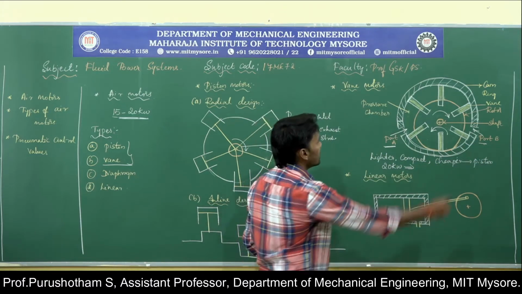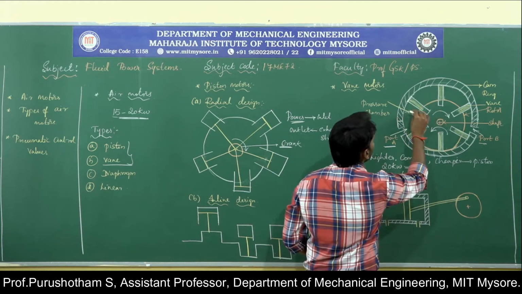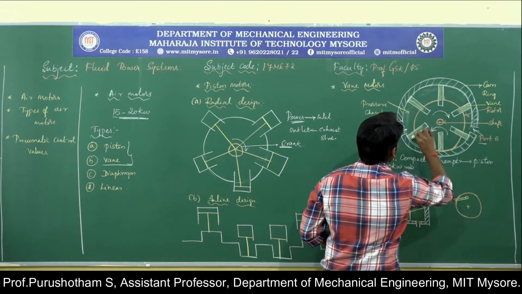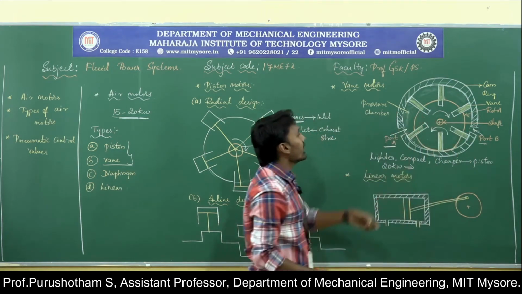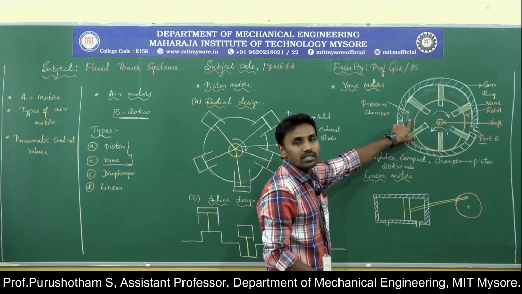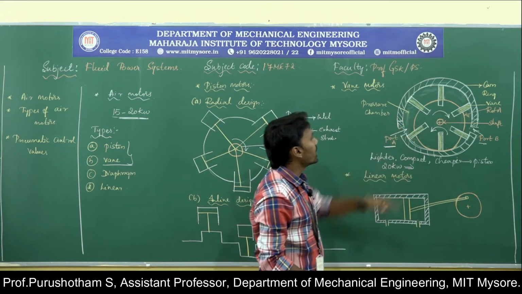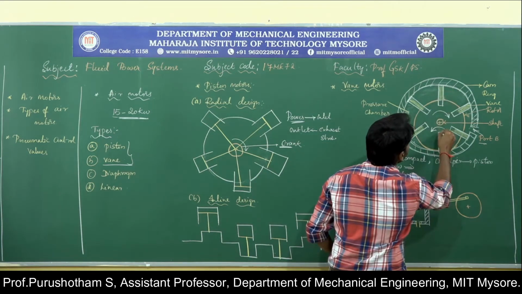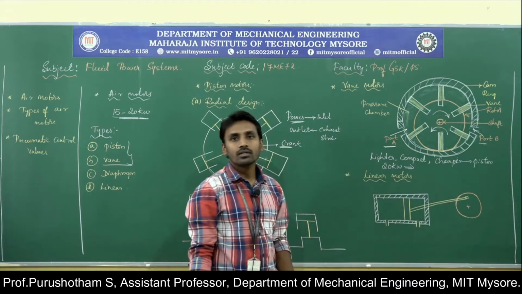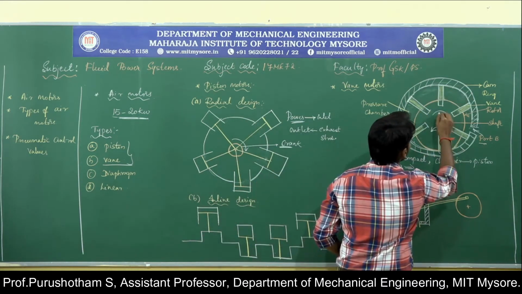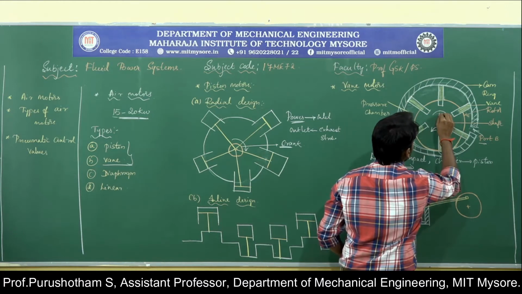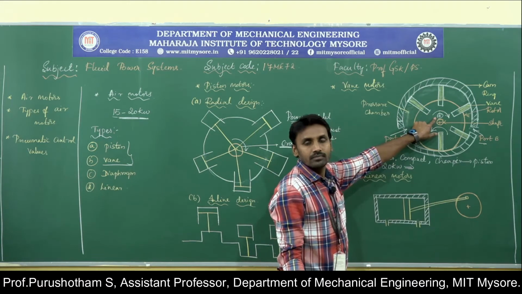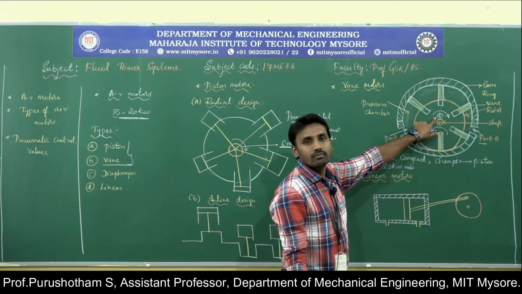As well as this rotor, you can see this is called the pressure chamber, where the pressurized pneumatic energy or compressed air is present. If you observe, this rotor has some eccentricity with the pressure chamber. That means this may be the center of the pressure chamber, which is not concentric with the rotor.